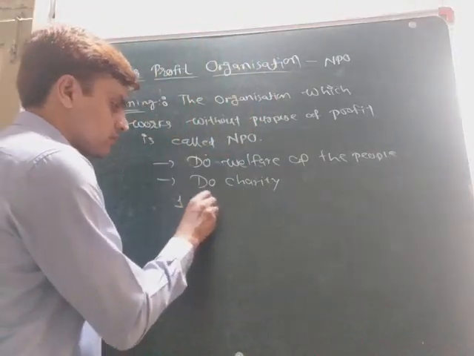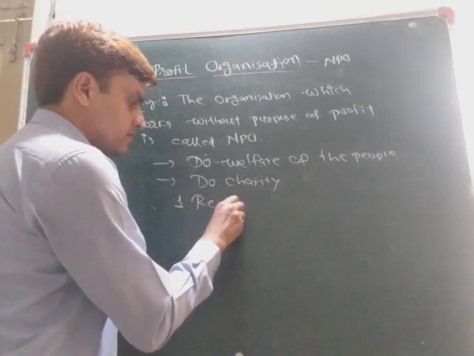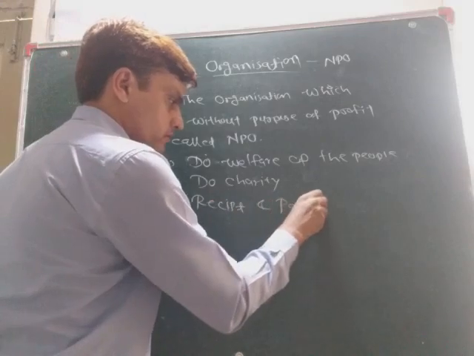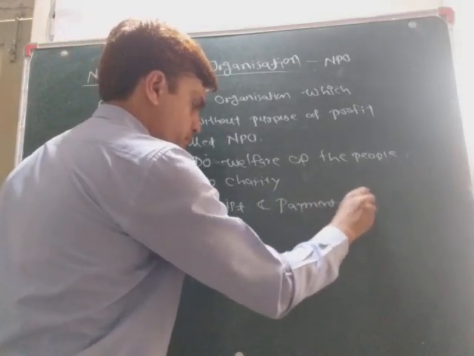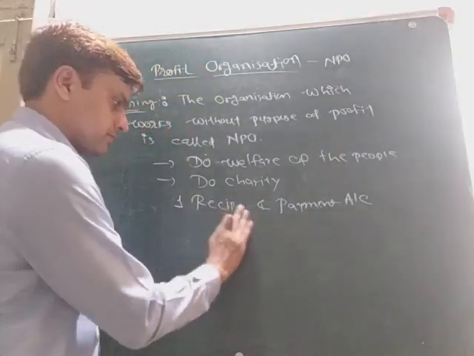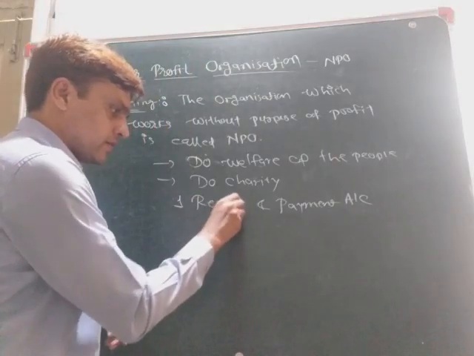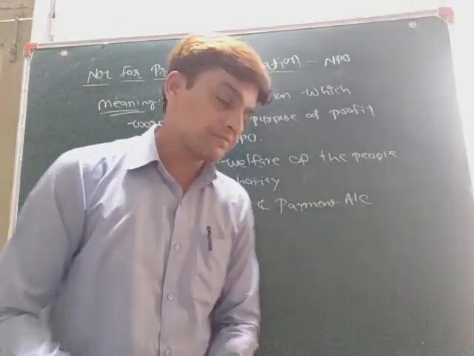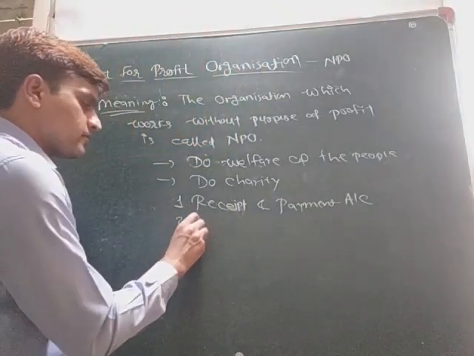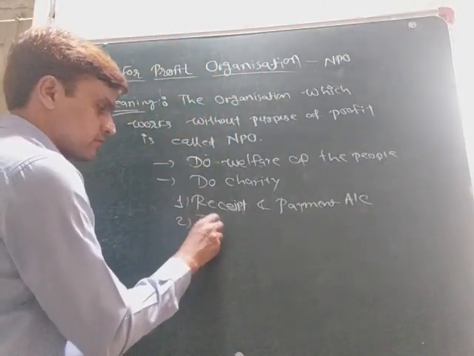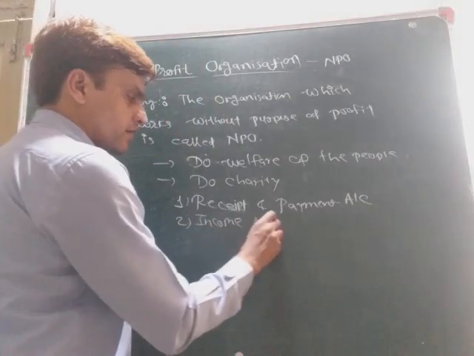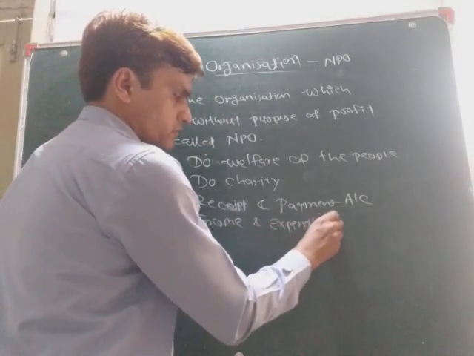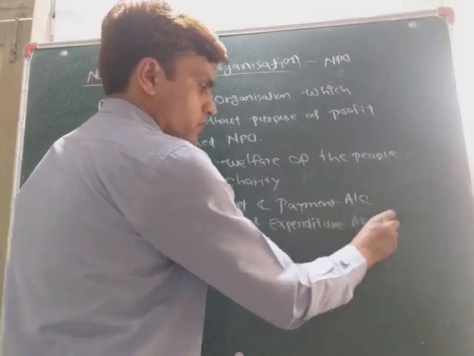Number one, receipt and payment account. Receipt and payment account is the first to prepare. Then the second is income and expenditure account.